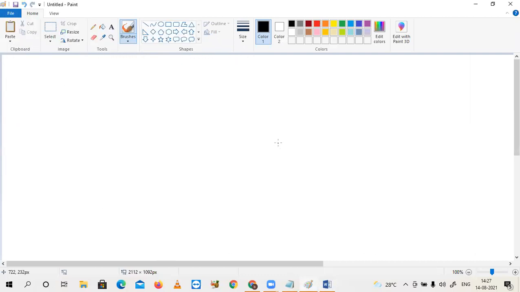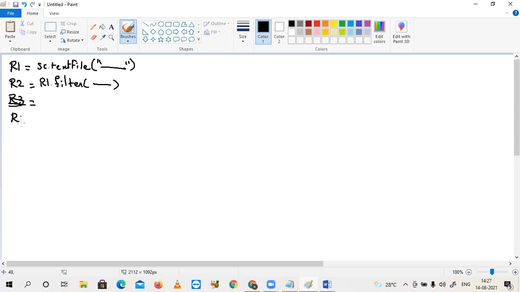I'm coming back to the previous example. First, we have taken R1, sc.textFile something. That means you are reading data from a particular file. After that, you are applying a filter on that one, R1.filter and some condition. Forget about what should be there in the internal sub brackets. We will start with the step-by-step coding mechanism. Then finally for R3, you said R3.collect.